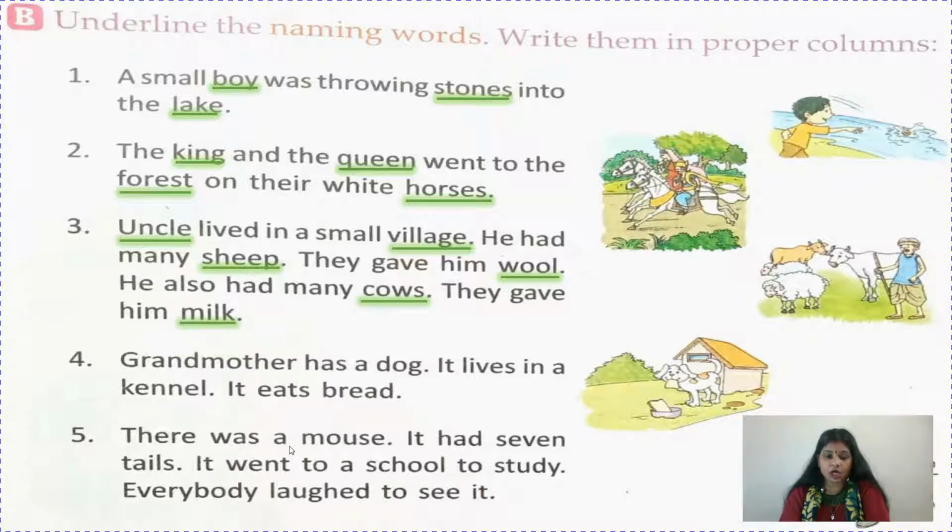Grandmother has a dog. Grandmother, name of a person. Dog, name of an animal. It lives in a kennel. So kennel is the name of a place because it is the living place of this dog. It eats bread. Bread is the name of a thing. There was a mouse, name of an animal. It had 7 tails. Name of a thing, tails. It went to school to study. School is the name of a place, children. Everybody loves to see it.